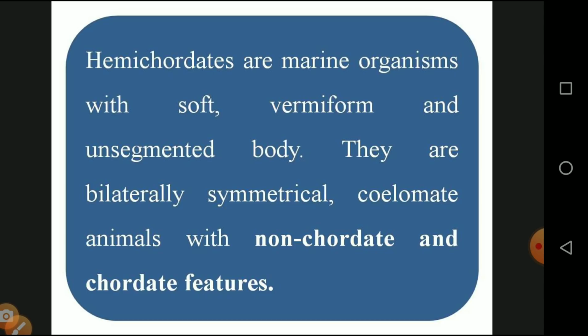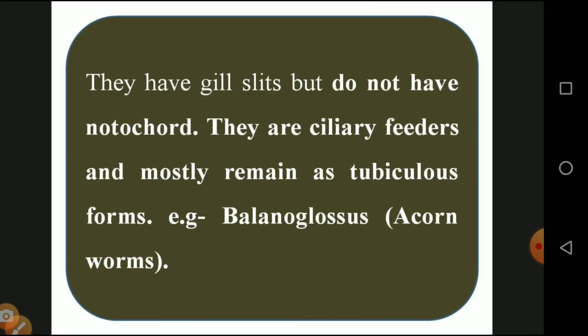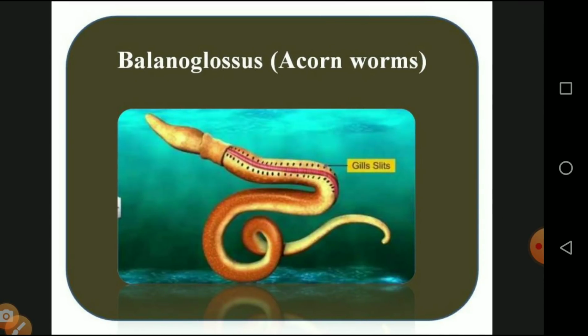It is non-chordate, and at the same time they have some special characters of the chordata. They have gill slits but do not have a notochord. There is no presence of a backbone or notochord. They are ciliary feeders, which means they take in semi-solid substances and mostly remain in a tubular form. The best example is Balanoglossus. Balanoglossus is a small worm available in the ocean. So this is a diagrammatic representation of Balanoglossus.